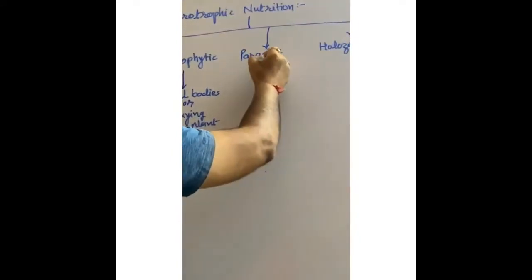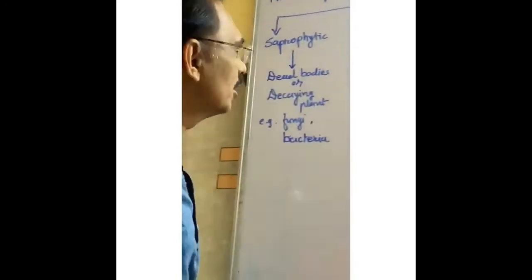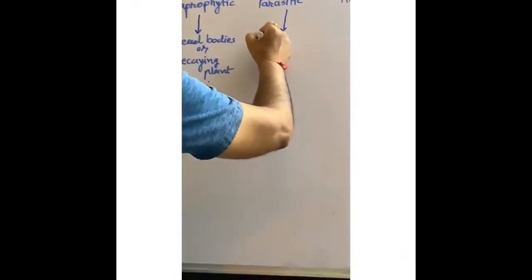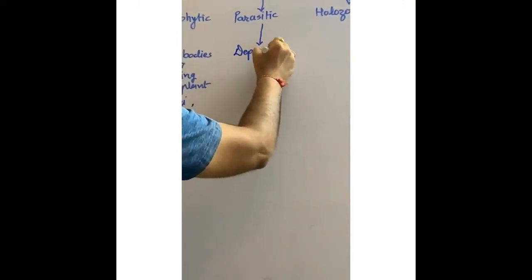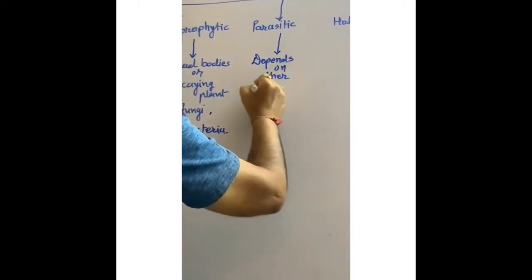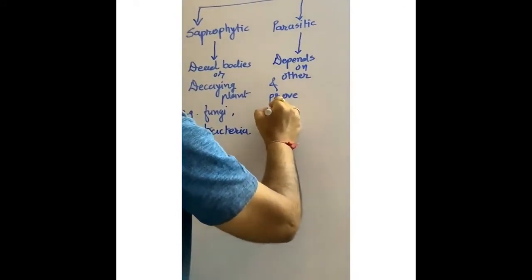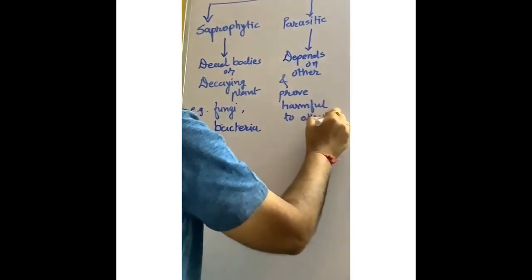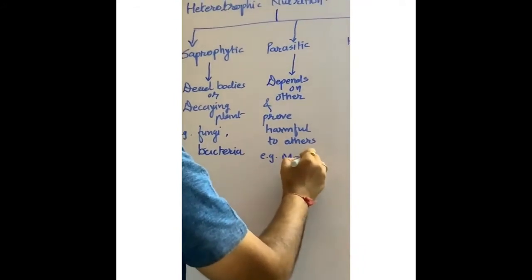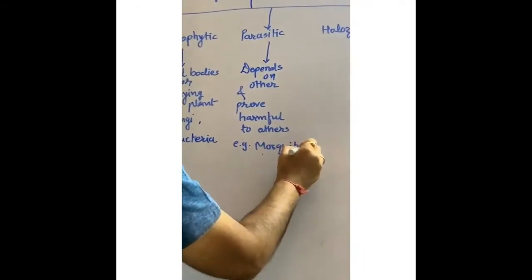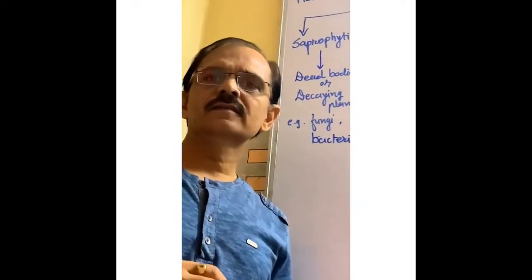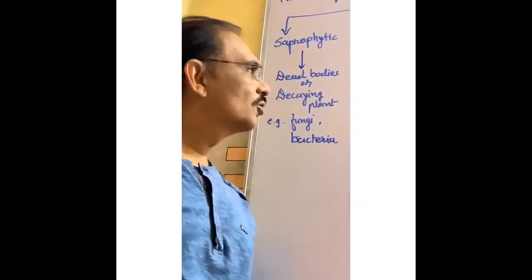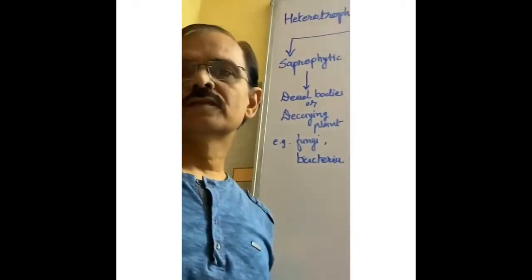Now parasitic. Parasitic means depends on other, because it is a type of heterotrophic, so depends on other but proves harmful to others. The best example is mosquitoes. They depend on us and prove harmful to us. So, it is the parasitic mode of nutrition.